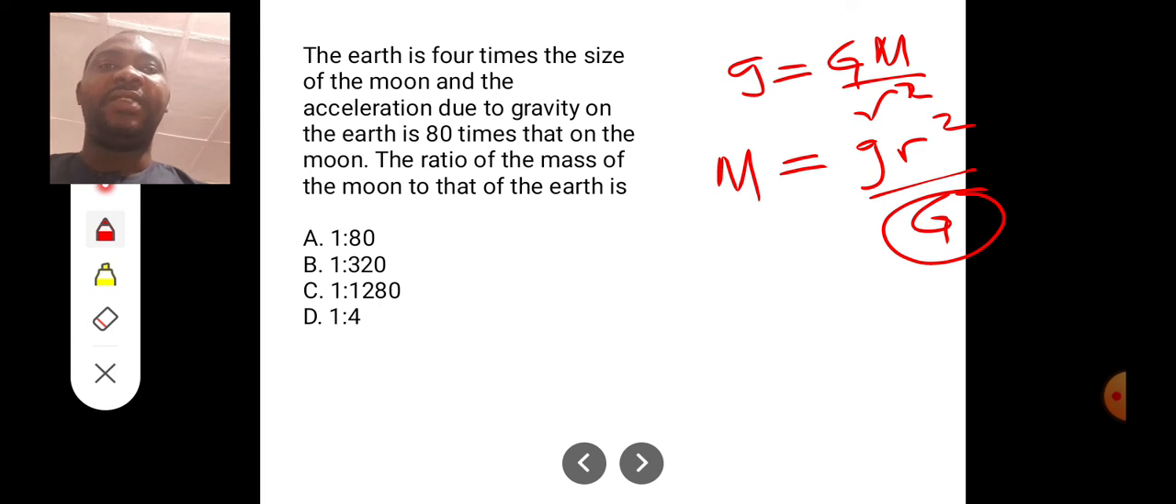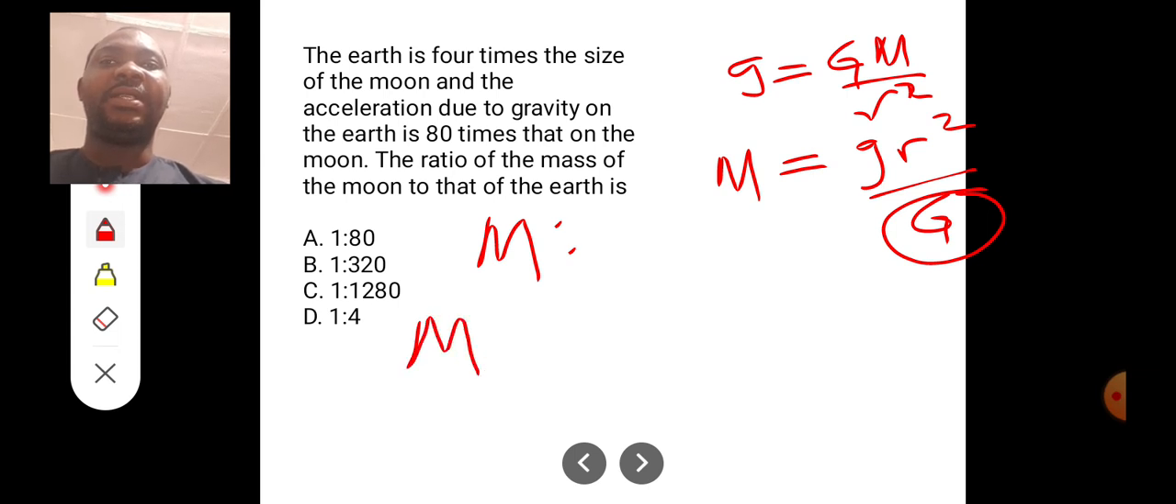Let's say the initial mass, the mass of the Moon, is m. They say the ratio of the mass of the Moon to that of the Earth. Read the question again. They say the Earth is 4 times the size of the Moon, so that means the Earth's mass will be times 4. Because the size is 4 times, that means times 4 squared.